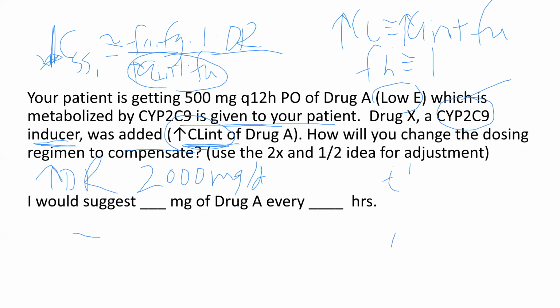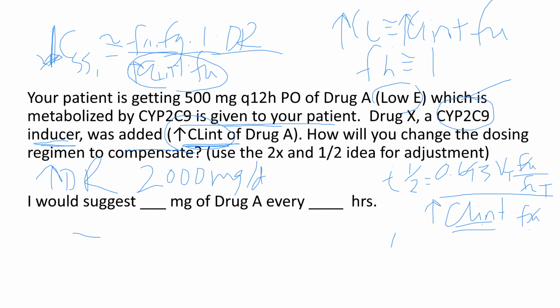How about dose interval? Well, let's look at half-life. 0.693 volume, which is all about binding, isn't it? Divided by clearance, which is determined, it's a low E drug, so it's going to be dependent upon enzyme activity and binding. What's happened? We've had an enzyme induction, an increase in intrinsic clearance, which is an increase in clearance, which decreases half-life. So we're going to go from Q12 to Q6, aren't we? So we're going to give 4 doses a day.